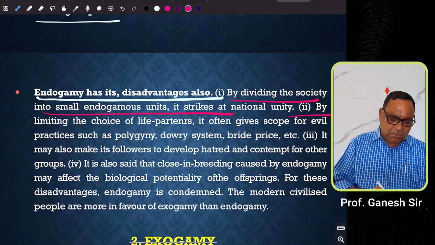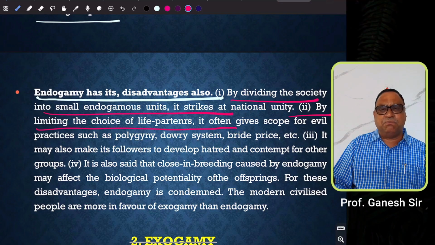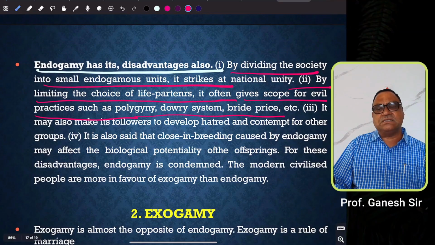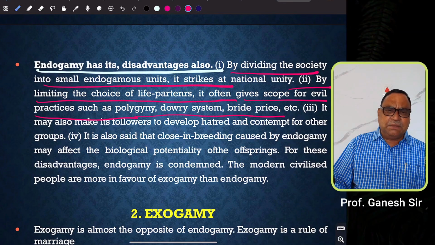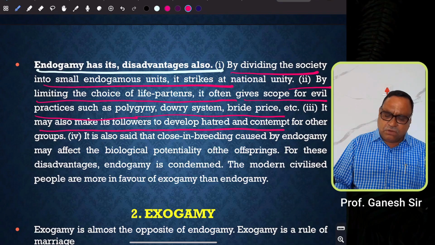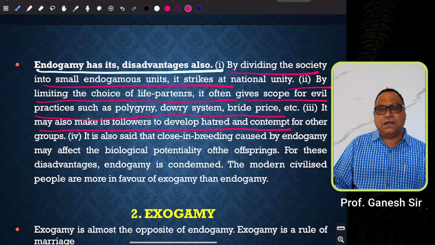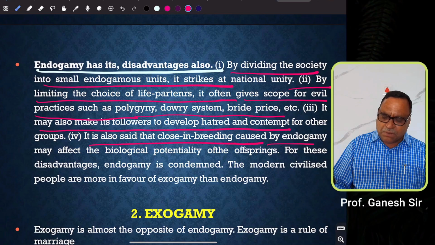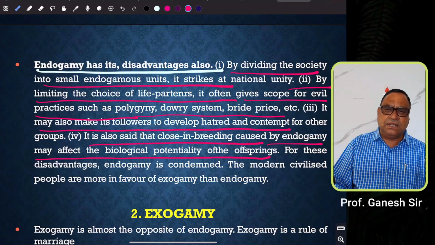Then second, by limiting the choice of life partners, it often gives scope for evil practices such as polygyny, dowry system, bride price, etc. Then it may also make the followers develop hatred and contempt toward other groups. It is also said that close inbreeding caused by endogamy may affect the biological potentiality of the offspring. For these disadvantages, endogamy is condemned.